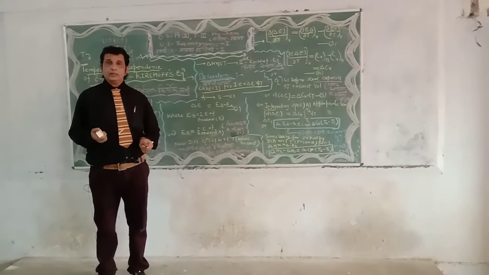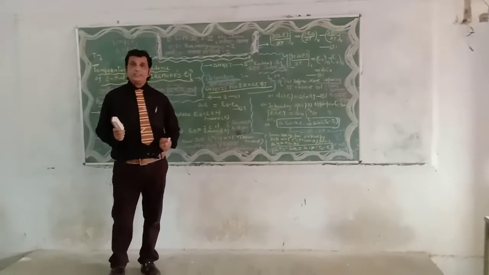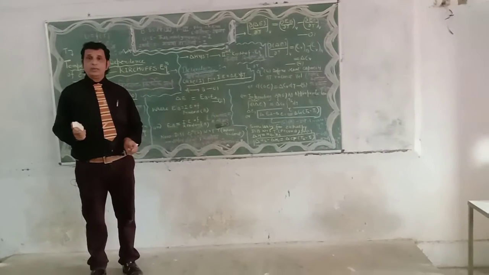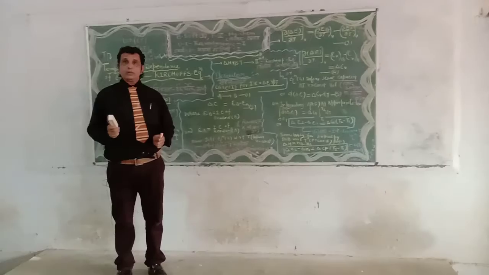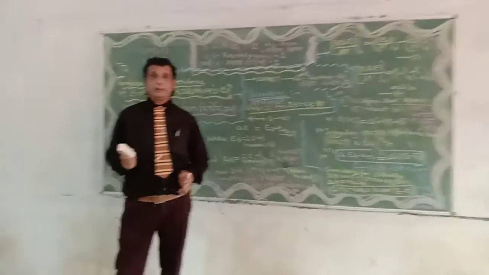Dear students, in our previous lecture, we were discussing Hess's law of constant heat summation.